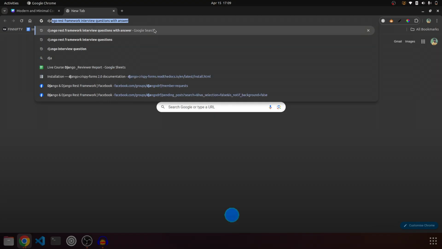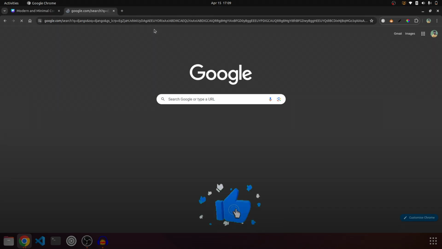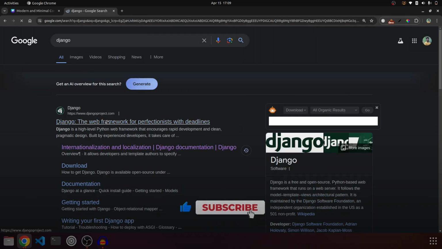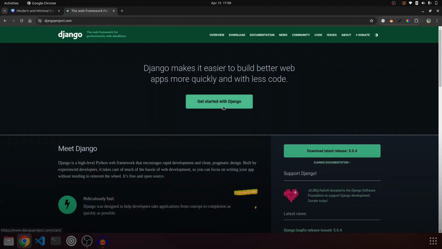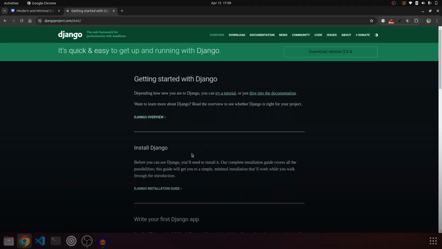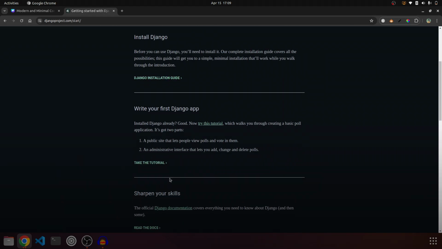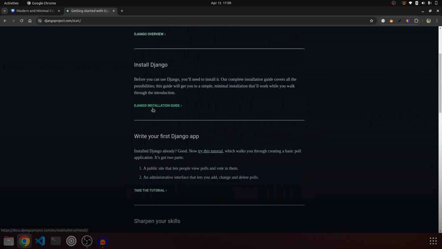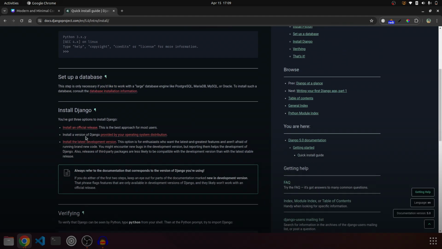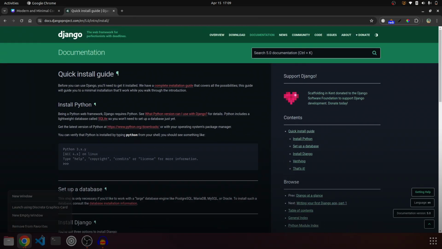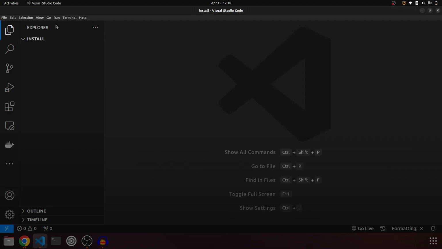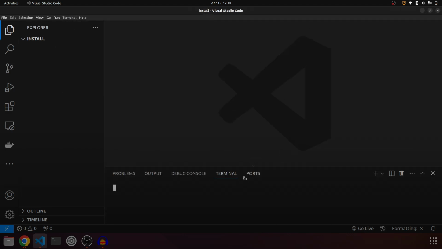I will show you how to install Django on your system and then get started with our first project. We'll go to Google and search for Django. Let me zoom in, and over here we'll go to our first website, the Django project. Here all you have to do is click Get started with Django, and there are necessary steps given on how to go ahead. We'll go to install Django and you can check this out, but all I'm going to do is open my VS Code. I have opened a folder called install and it is empty.